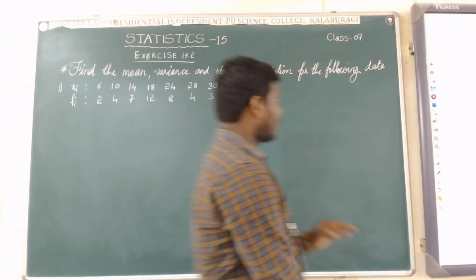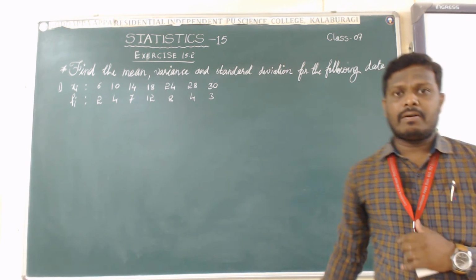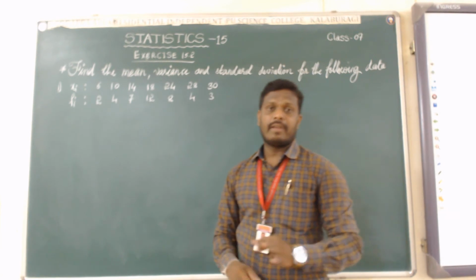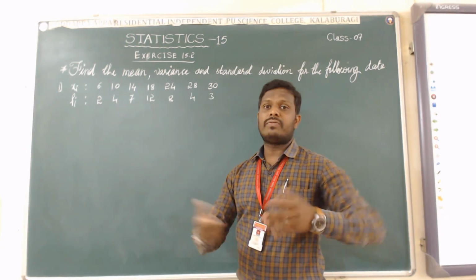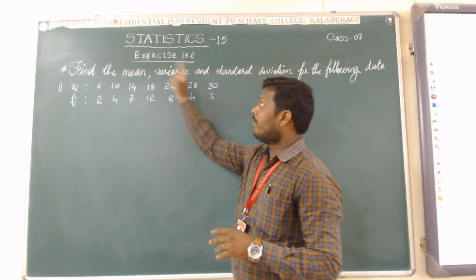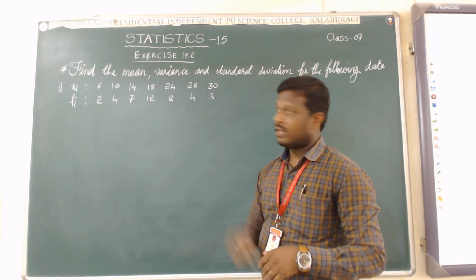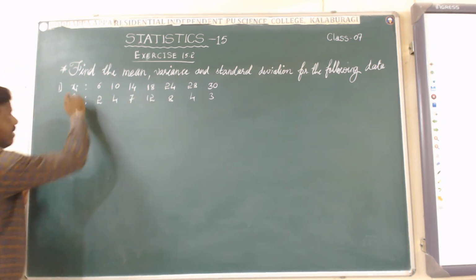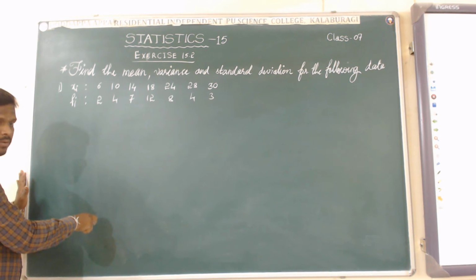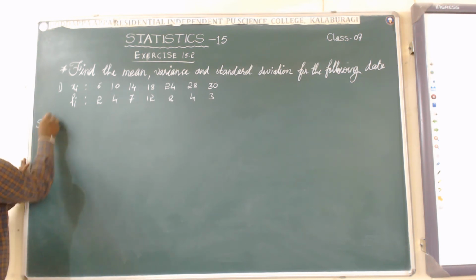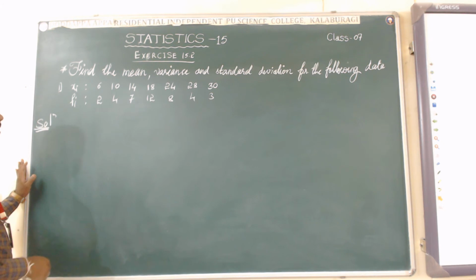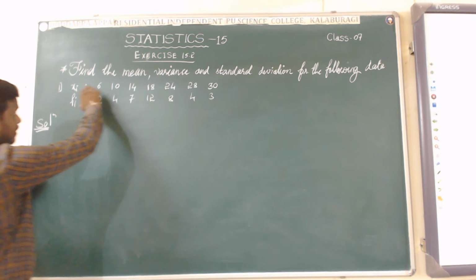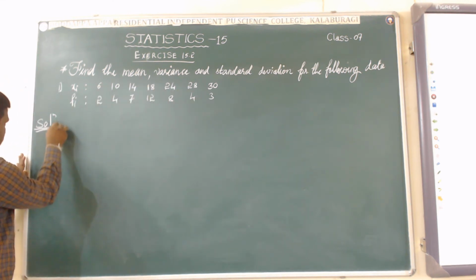If the given data are in the form of a discrete frequency distribution, then how do we find the mean, variance and standard deviation? Let us come to the solution of this one. Again, I will not write these in the solution; I will represent them directly in table form.